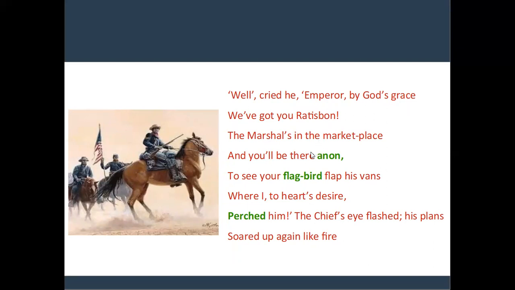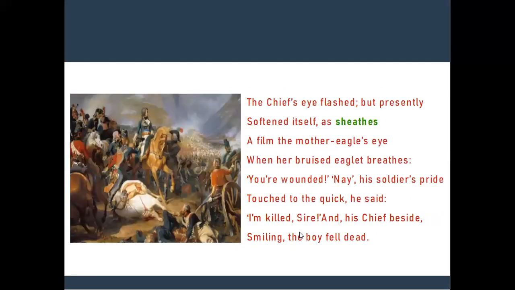So again I'll tell you, this stanza represents the soldier riding at great speed, jumping and leaping, and he approached the mount where Napoleon stood. As he came closer, the narrator noticed that the rider, a young boy, was severely wounded. He exclaimed with pride that the French had conquered Ratisbon and he himself had hoisted the flag of France at the marketplace. When Napoleon heard the news, his plans soared up like fire. So now let us move to the last stanza.